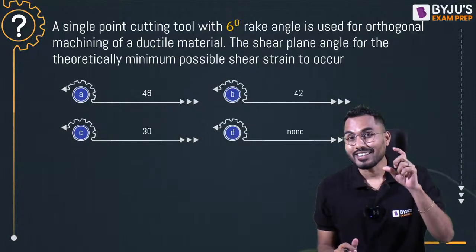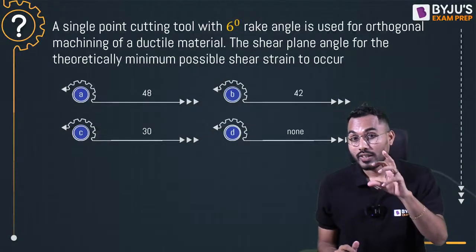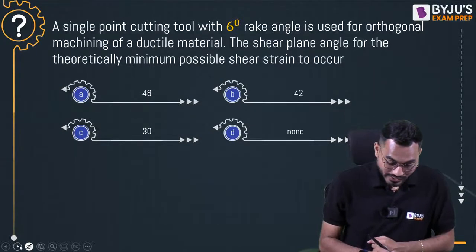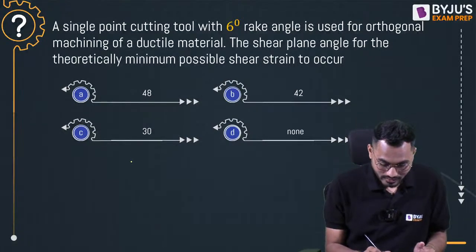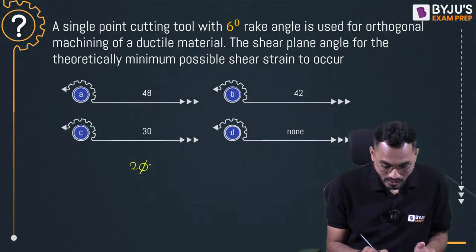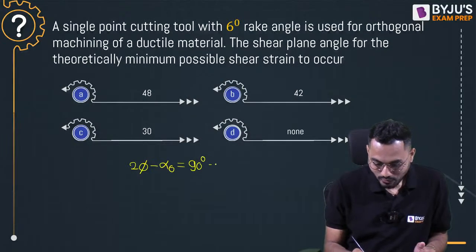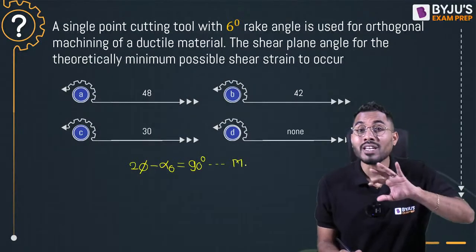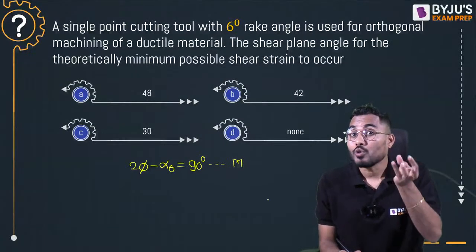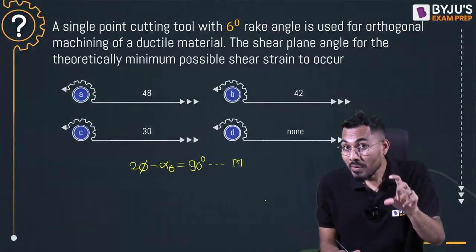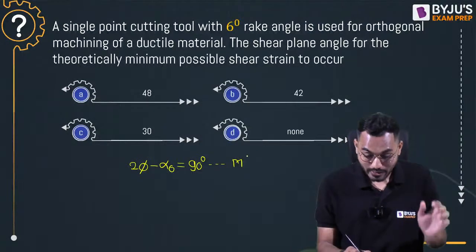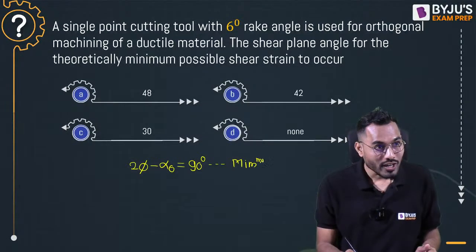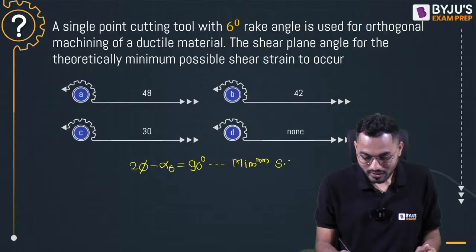We know there is a third classical rule in metal cutting operation to generate the minimum shear strain. That is 2 phi minus alpha, exactly equal to 90 degree. This is the condition for minimum shear strain. This is not the minimum energy condition. So the minimum shear strain equation is 2 phi minus alpha equal to 90 degree.